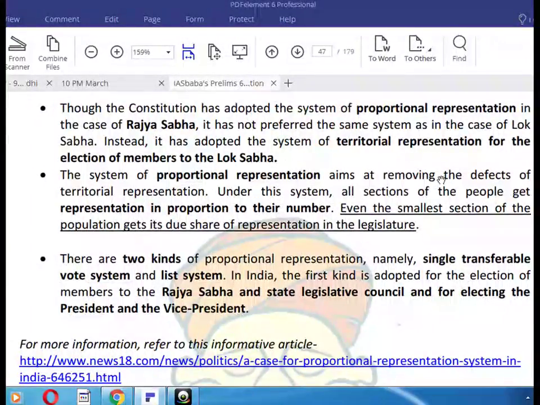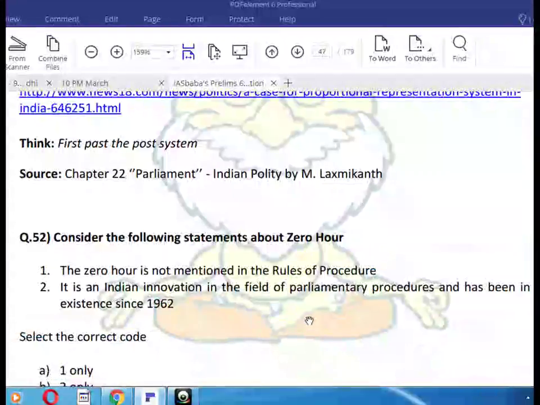The system of proportional representation aims at removing the defects of territorial representation. Under this system, all sections of the people get representation in proportion to their numbers. Even the smallest section of the population gets its due share of representation in the legislature. There are two kinds of proportional representation, namely the single transferable vote system and the list system. In India, the first kind is adopted for the election of members to the Rajya Sabha and state legislative council, and for electing the President and the Vice President.